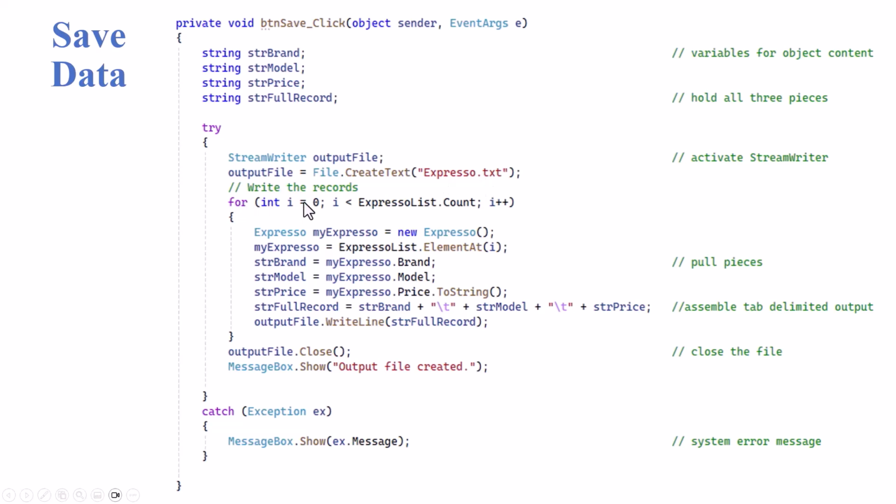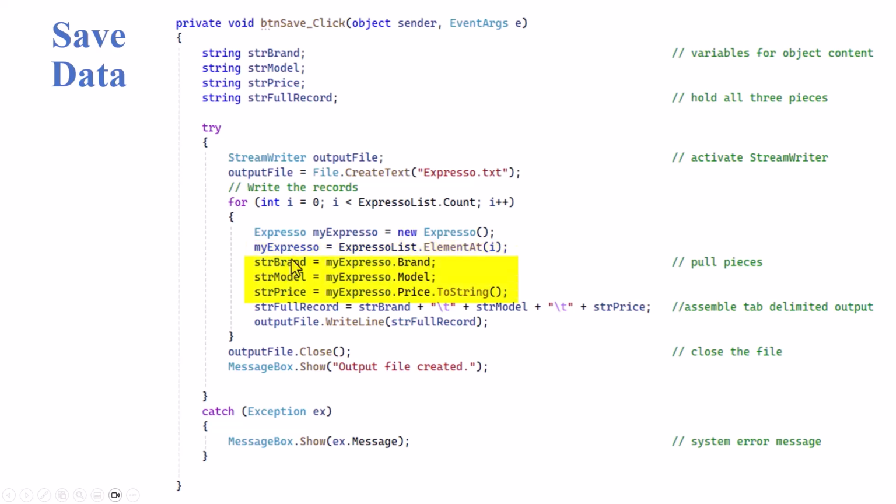We'll write the records using a for loop. We set up an integer of i equals 0. As long as i is less than expresso list.count, remember the count of the expresso list, and we'll increase it by 1. So we start with 0. We set up an instance of the expresso class called myExpresso again, different from the other myExpressos because this is inside its own little button here. myExpresso then is equal to expresso list at element i. So this is going out to the list one at a time and taking the object that's sitting in the list and applying it to the object we just created here.